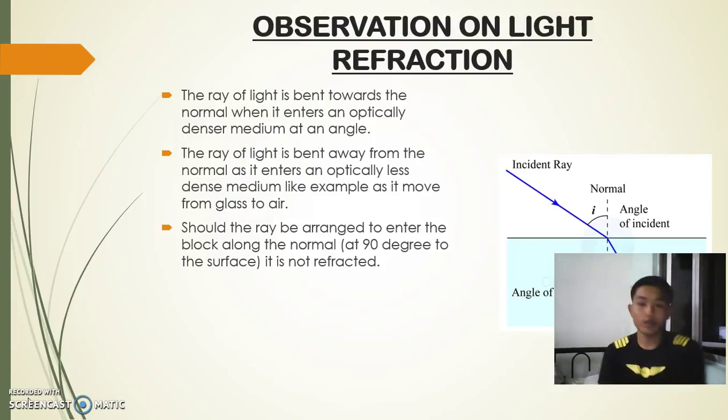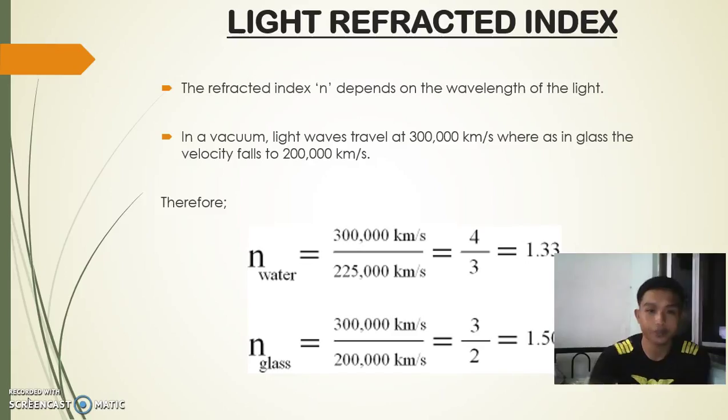Observation on light refraction. The ray of light is bent towards the normal when it enters an optically denser medium at an angle. The ray of light is bent away from the normal as it enters an optically less dense medium, for example as it moves from glass to air. Should the ray be arranged to enter the block along the normal, we must remember that the angle of incidence is equal to the angle of refraction.